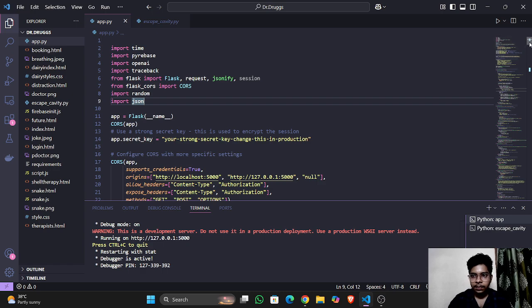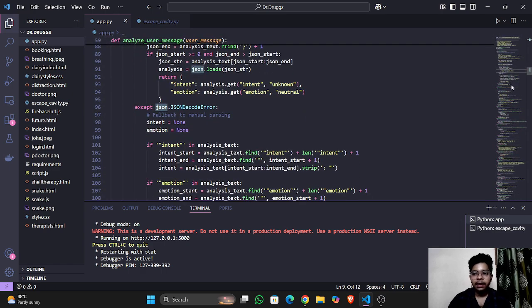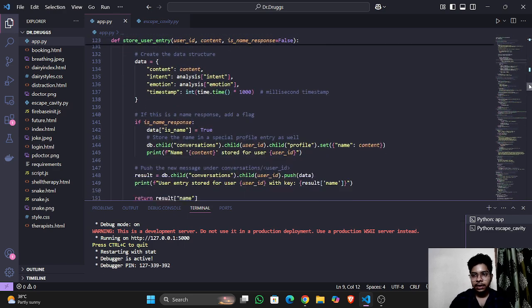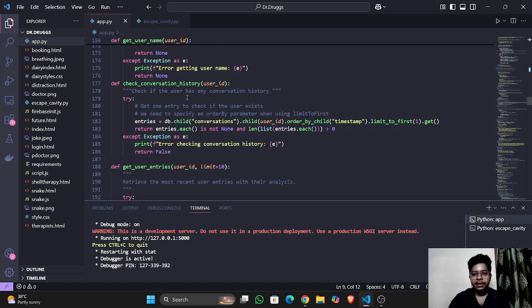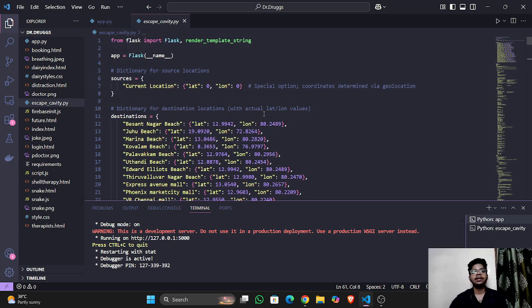It also has a fine-tuned GPT 3.5 Turbo 16K LLM model, heuristic named entity recognition, and it has the RAG concepts also, which we will show in the demo. And this is the Flask route for our feature called escape cavity, and let's go to the implementation part.